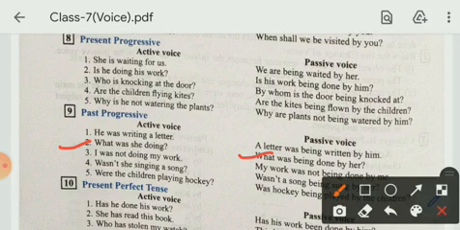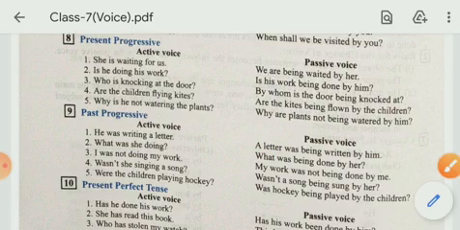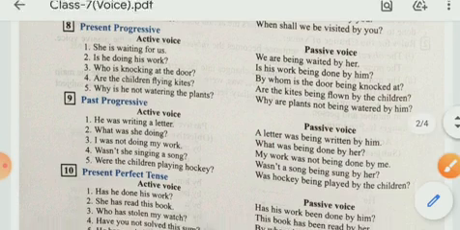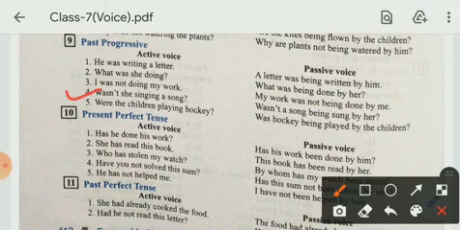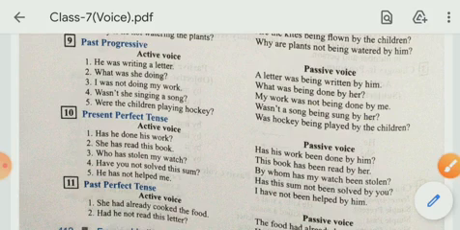I was not doing my work. My work was not being done by me. Wasn't she singing a song? Wasn't a song being sung by her? Were the children playing hockey? Was hockey? Here you have changed were into was. Why? Because hockey is singular. That's why you have used here was. Was hockey being played by the children?